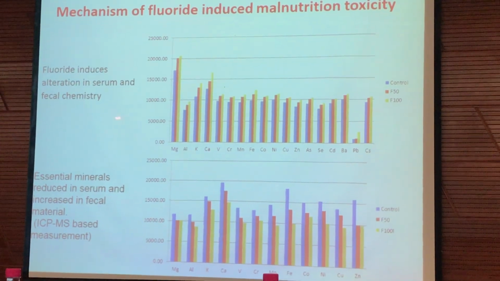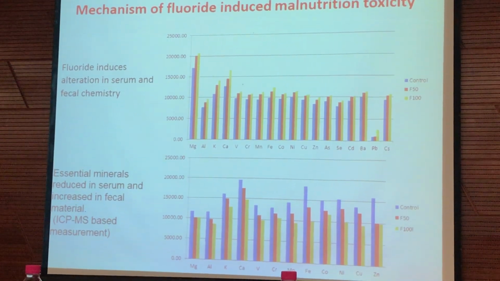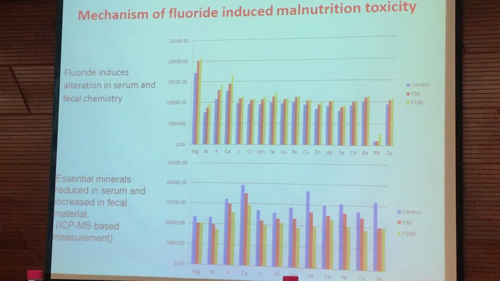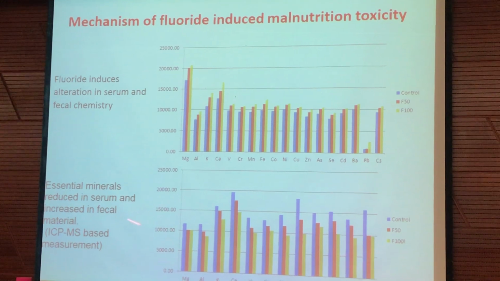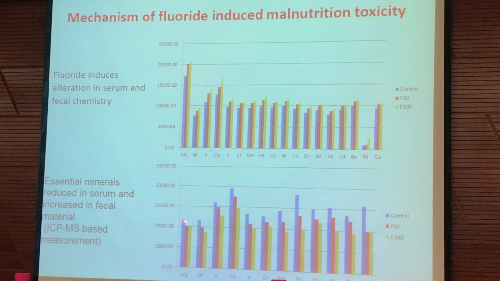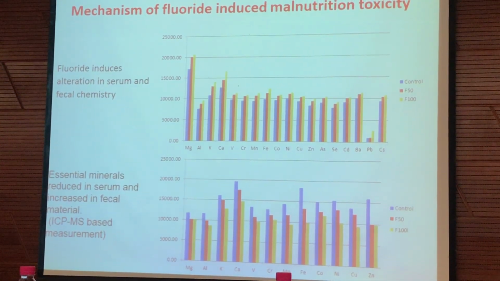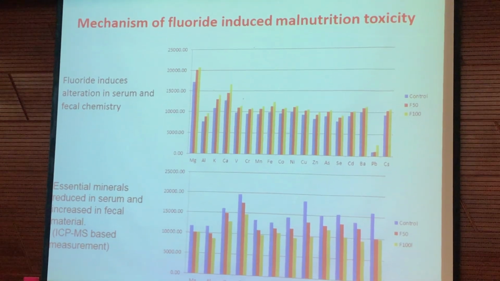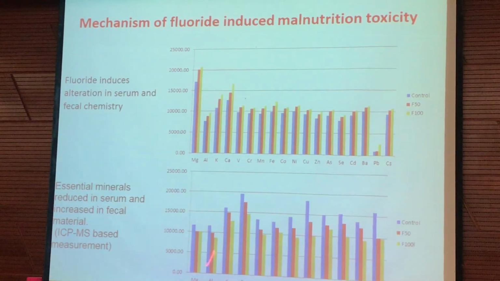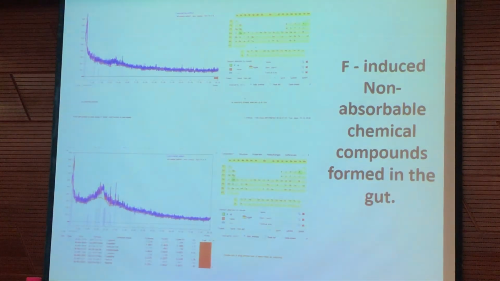The first panel shows fecal material, where the increase is dose dependent. On the other hand, contrary to the fecal material, in serum it is just the reverse. There is a reduced quantity of all these elements in the serum, which induces malnutrition. This is also confirmed with inductive coupled plasma mass spectroscopy.